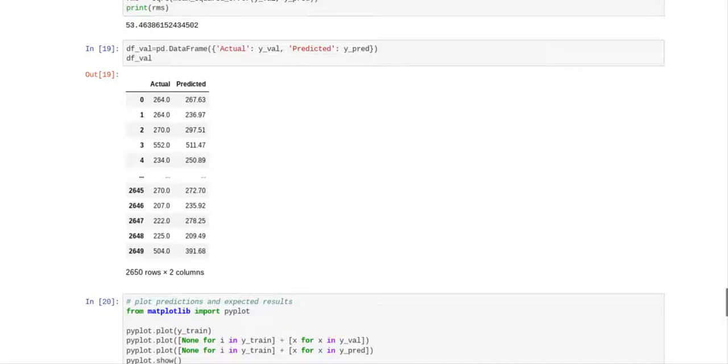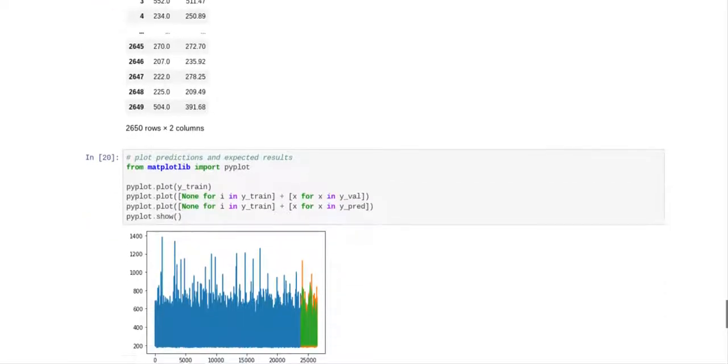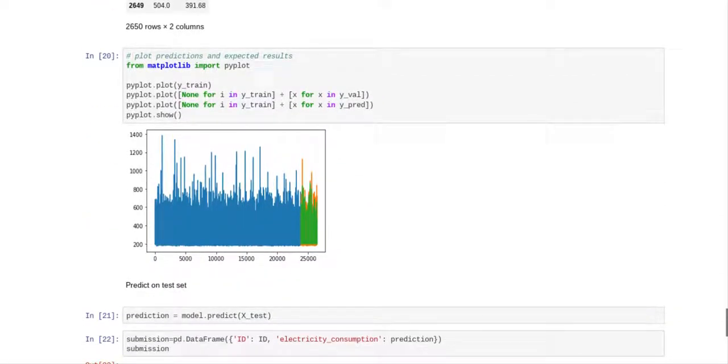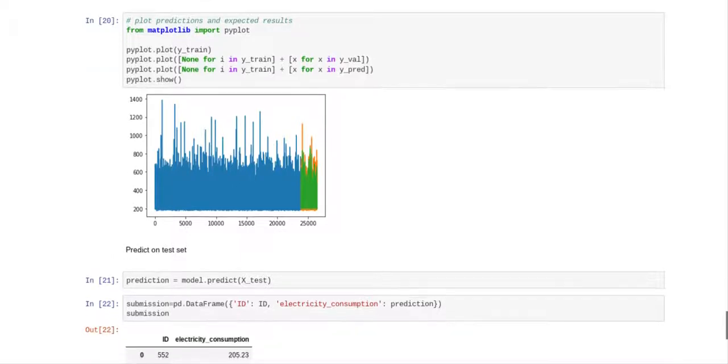So then what we did was we put this in a data frame so you can compare the actual and the predicted values, and you can see how far off the predicted values were from the actual values. And then what we did was we put these values on a chart and plotted it. You can see that the predicted values are close to the actual values.